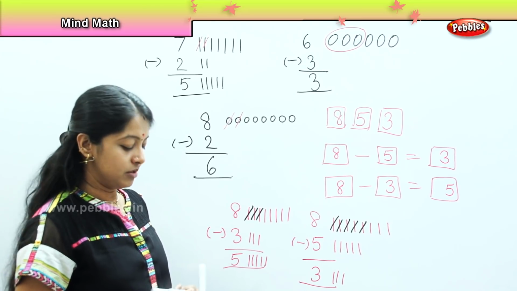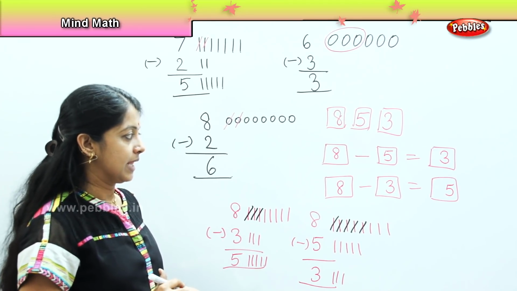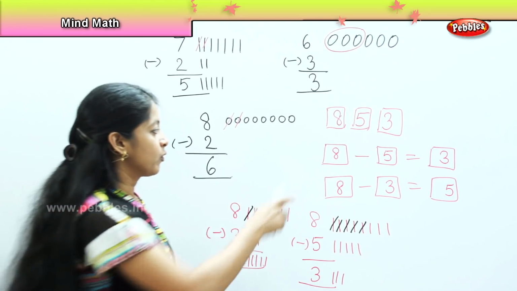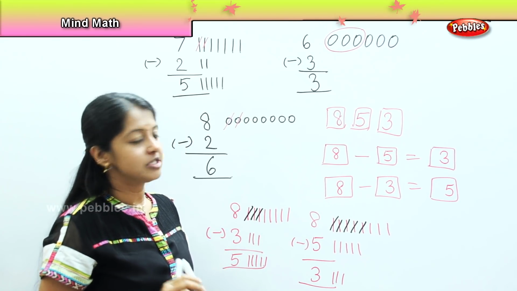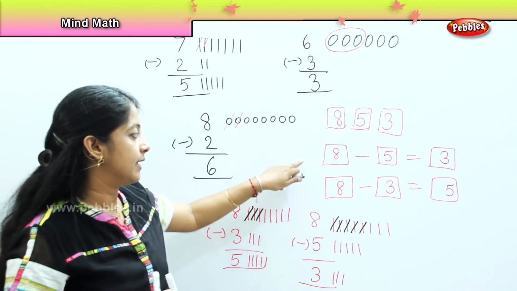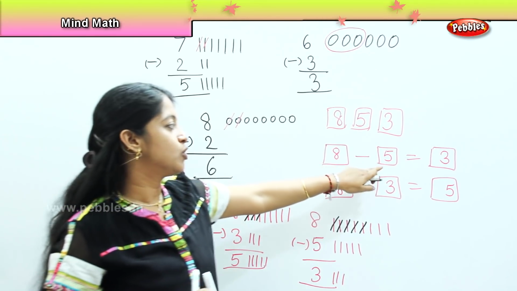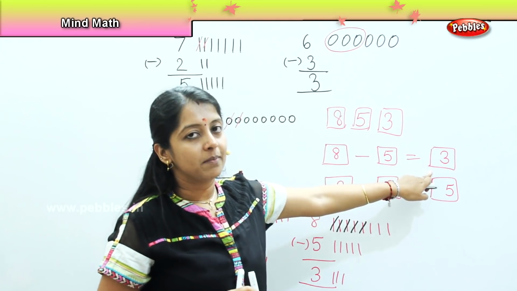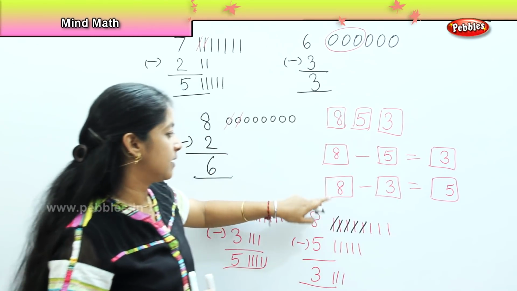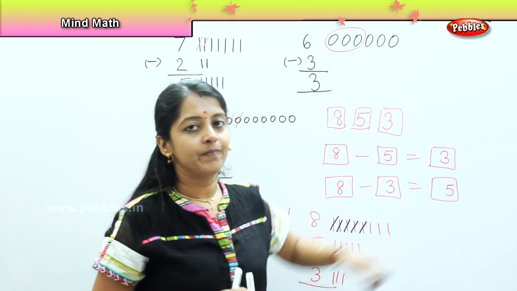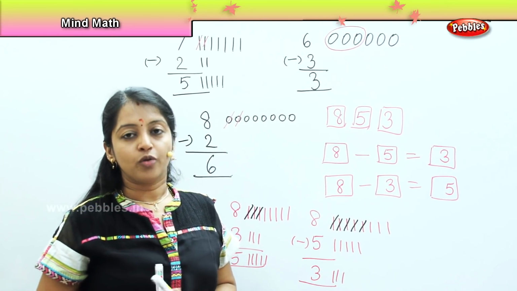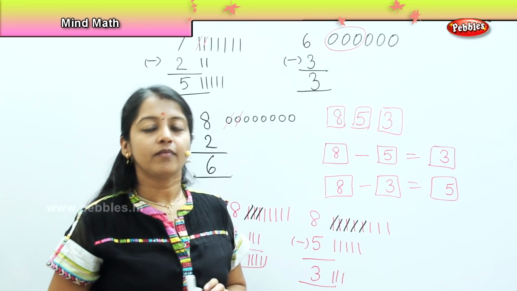Is it clear, children? So what did you understand in this? That the greatest number will always come in the front, in the first place. Okay? And then 8 when reduced by 5 will give the number 3. Similarly, 8 when reduced by 3 will give the number 5. I hope you enjoyed doing this. Very good.